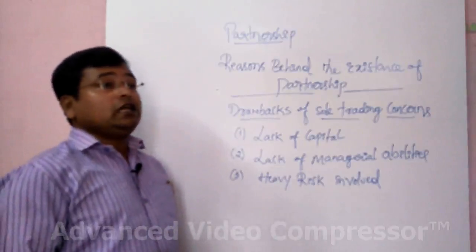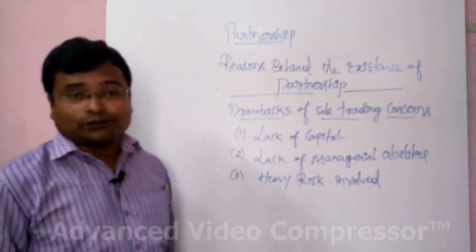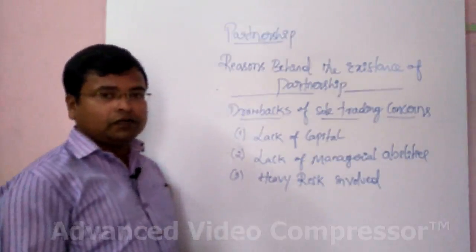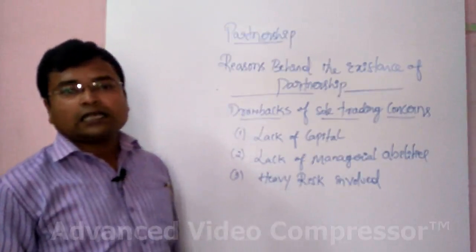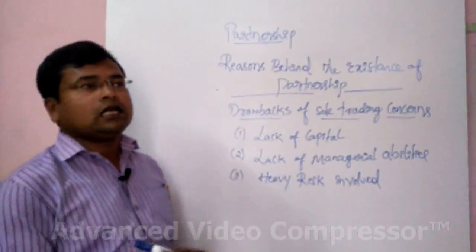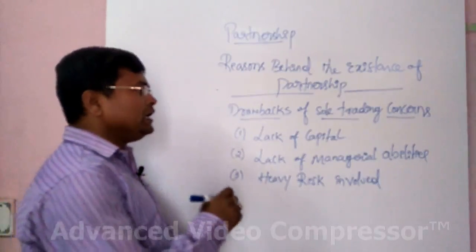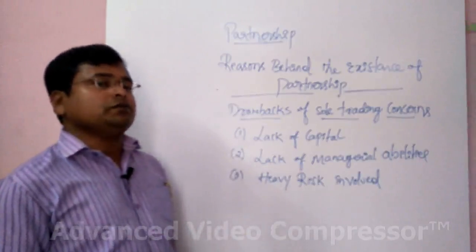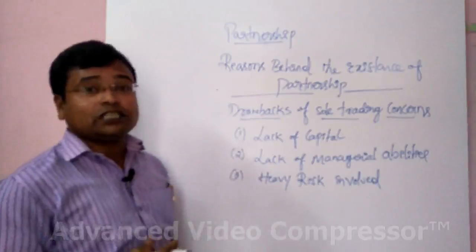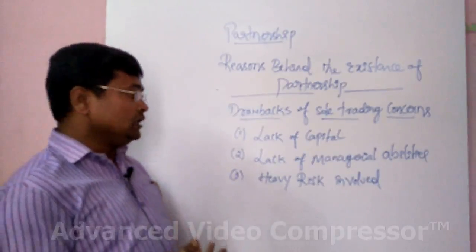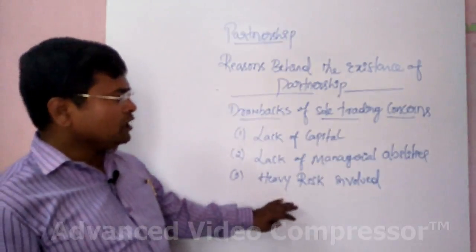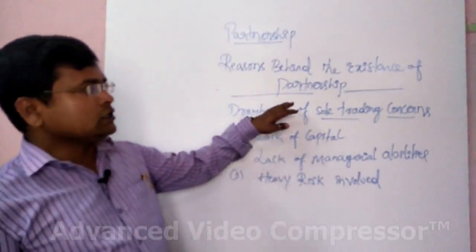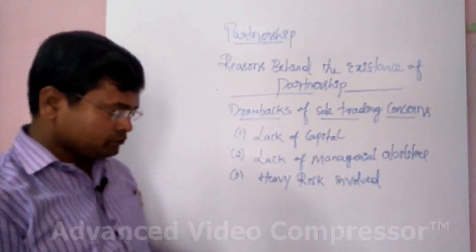Of course, if the business earns a profit, he gets the whole profit. But if the firm incurs a loss, he is the only person who has to bear all the losses. There is no one to share the losses. So this may also be one of the biggest reasons for the existence of partnership firm.